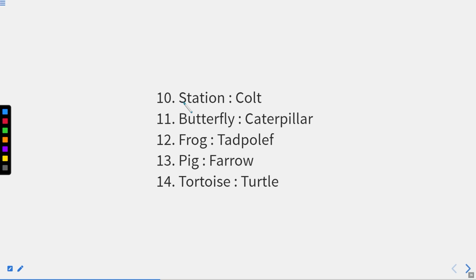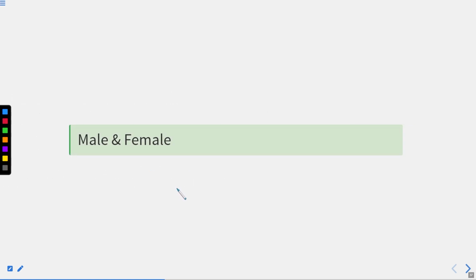For butterfly it is caterpillar. For frogs it is tadpoles. For pig, it is farrow. And then we have tortoise. For tortoise, the young one is called a turtle, right?